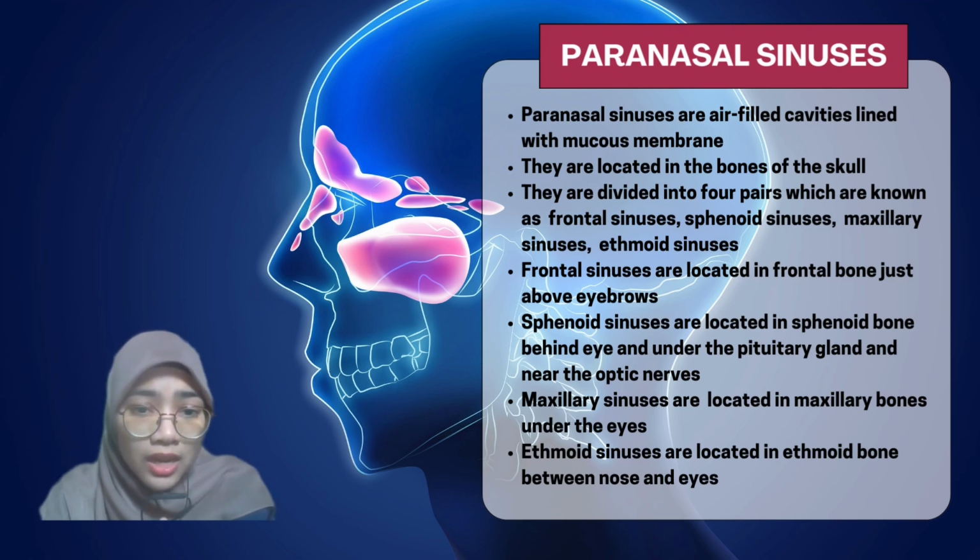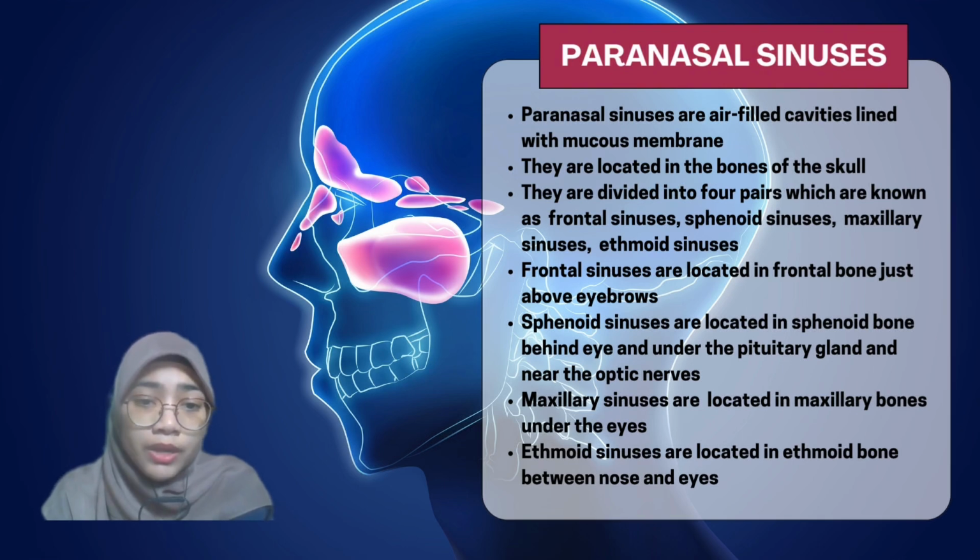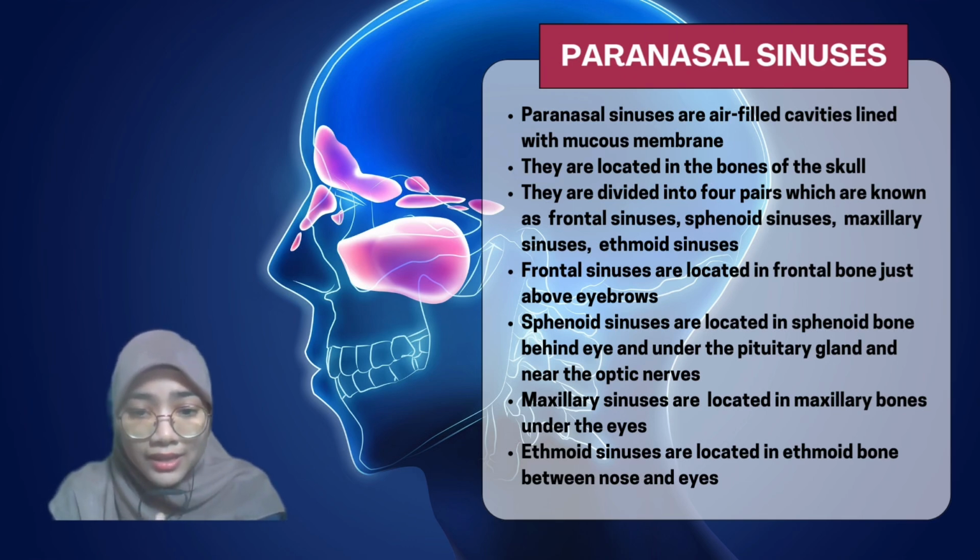Frontal sinuses are located at the frontal bone just above the eyebrows. Sphenoid sinuses are located in the sphenoid bone behind the eye, under the pituitary gland and near the optic nerves. Maxillary sinuses are located in the maxillary bones under the eyes. Ethmoid sinuses are located in the ethmoid bone between the nose and the eyes.